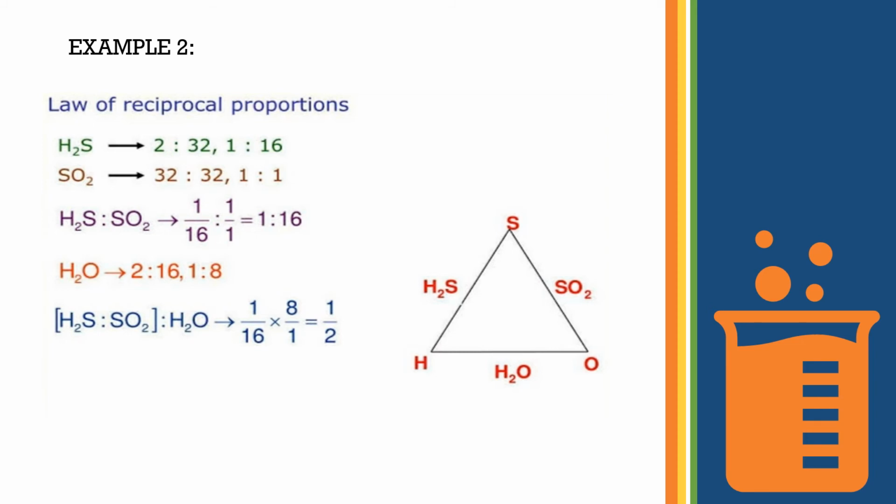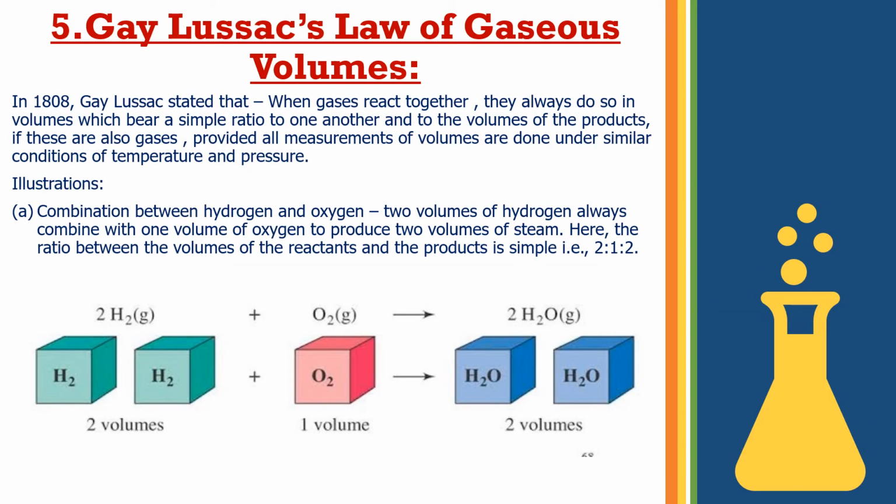So now moving further, the fifth and last law is Gay-Lussac's law of gaseous volumes. In 1808, Gay-Lussac stated that when gases react together, they always do so in volumes which bear a simple ratio to one another and to the volumes of the products, if these are all gases, provided all measurements of volumes are done under similar conditions of temperature and pressure. This is the statement given by Gay-Lussac.